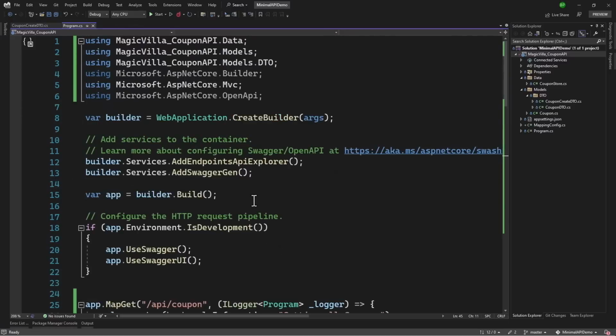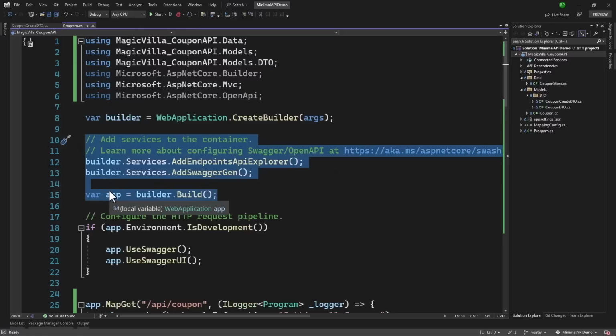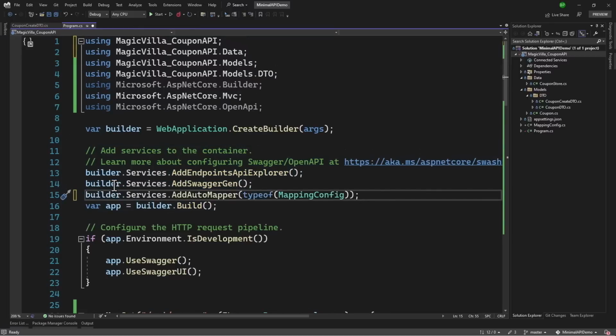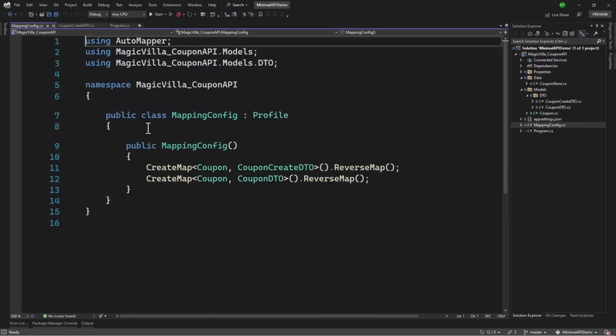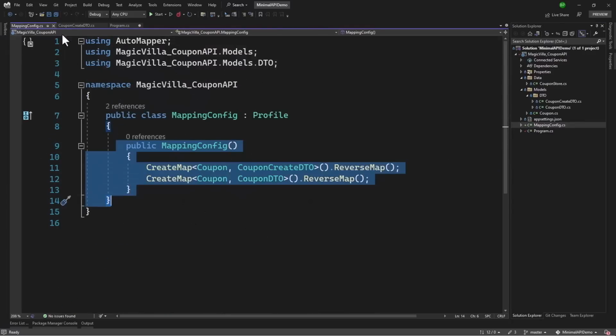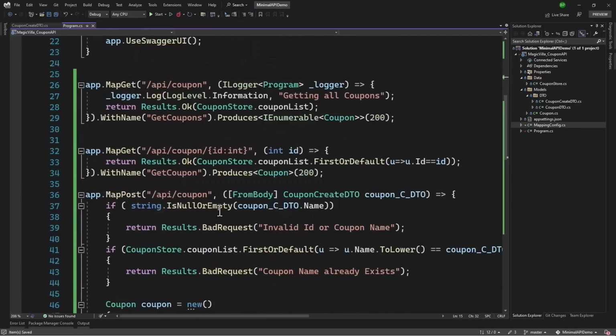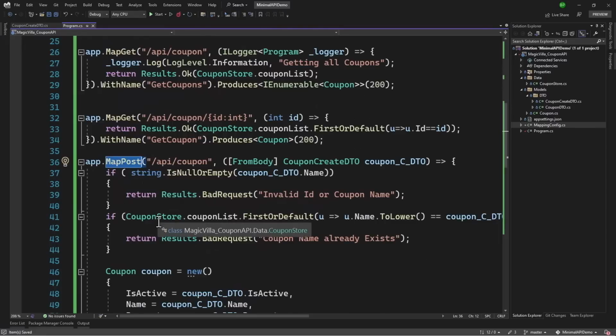Now we need to inject AutoMapper to dependency injection. And that we will have to do before we build the application. So right here, I will say builder.Services.AddAutoMapper, and there we will explicitly say typeof MappingConfig. MappingConfig has all the profiles for our AutoMapper that we need. And with that, it will do all the magic of dependency injection, and we can use that right here in our post endpoint.